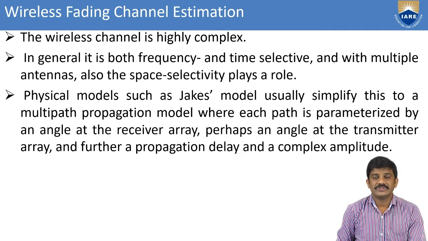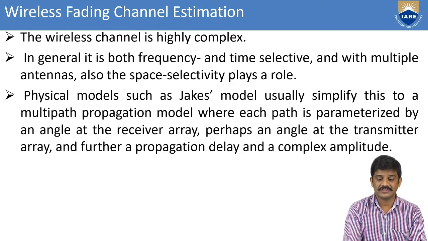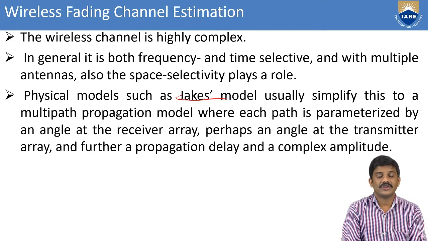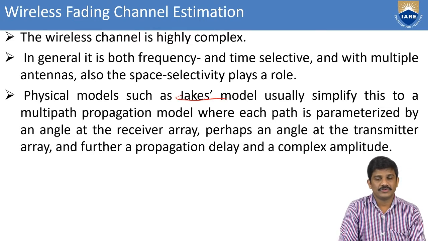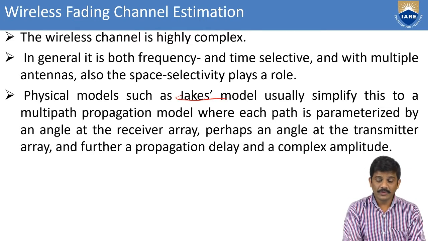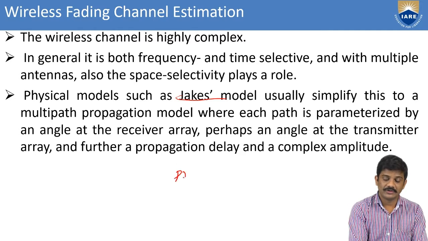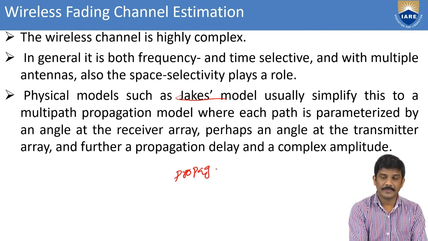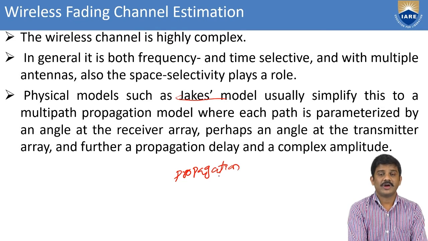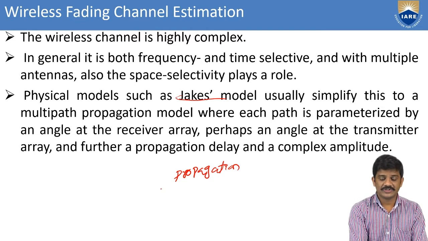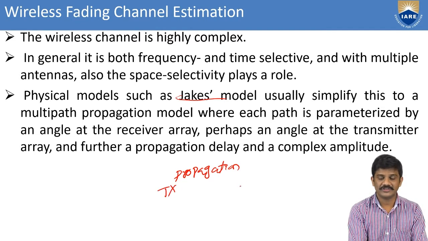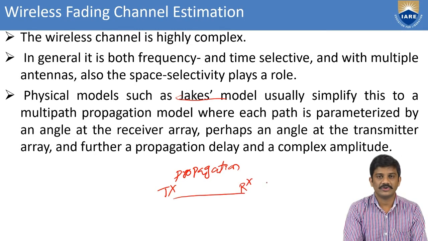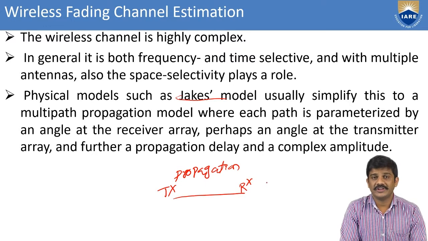Coming to physical models, such as JAX, the JAX model usually simplifies this to multipath propagation. What is meant by propagation here? You are considering a transmitter and a receiver, and in between we are sharing information from the transmitter to the receiver. That means propagation is nothing but traveling; it travels from transmitter to receiver.